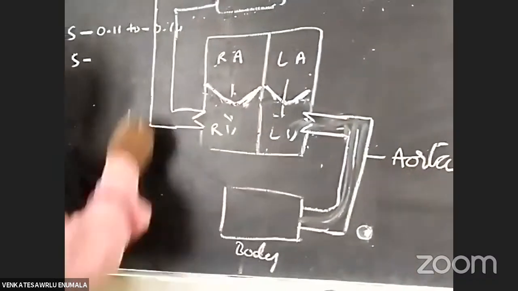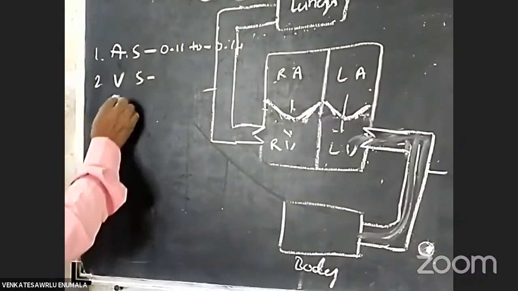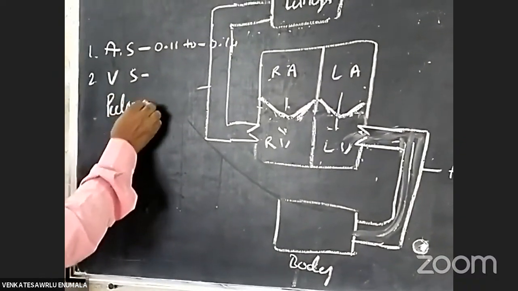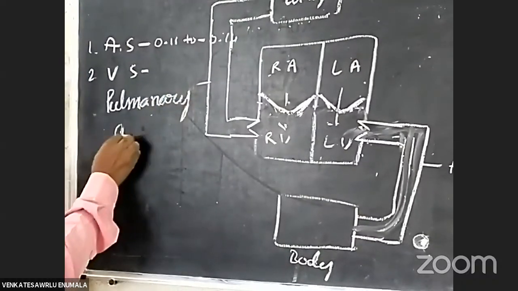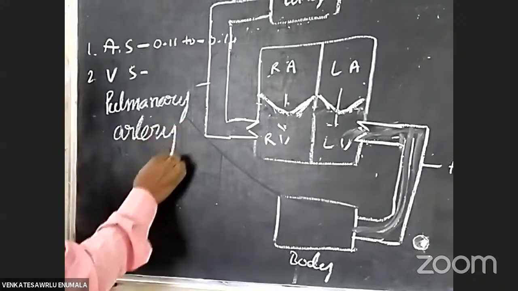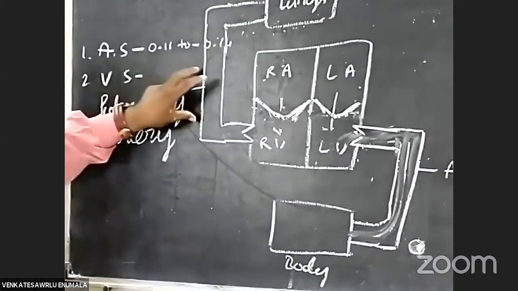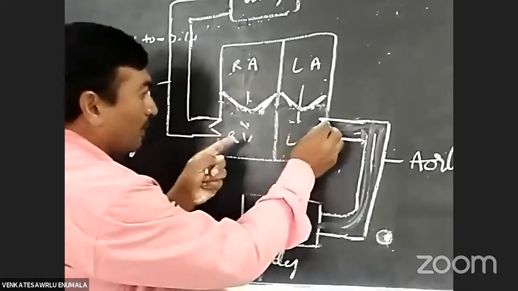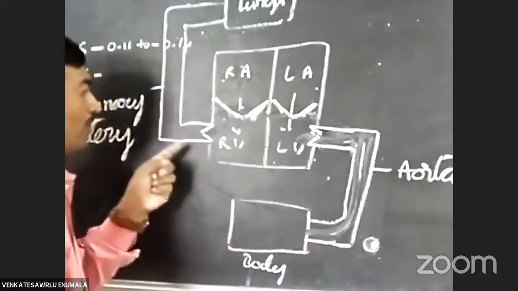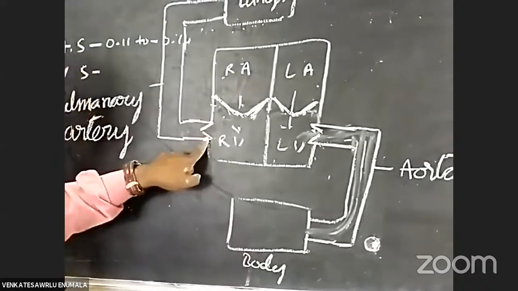Aorta. Already you know the pulmonary artery. This is the pulmonary artery, and this is the aorta. Okay, listen carefully. These valves are the aortic valves, and these valves are the pulmonary valves.